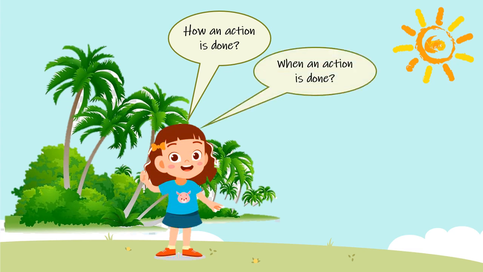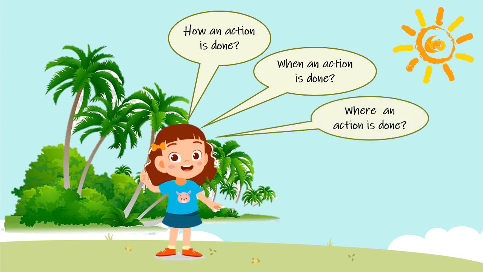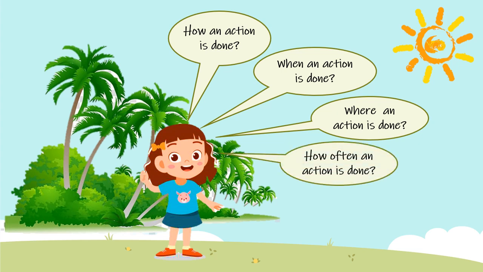Then it tells when an action is done. When an action is done means the time of an action, when it was or when it is done. Is it clear? Next, it tells where an action is done. It tells us about the place where the action has taken place. Next, how often an action is done.